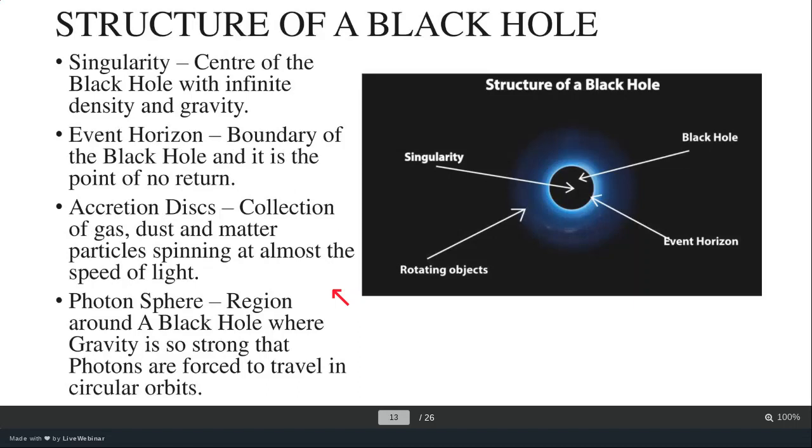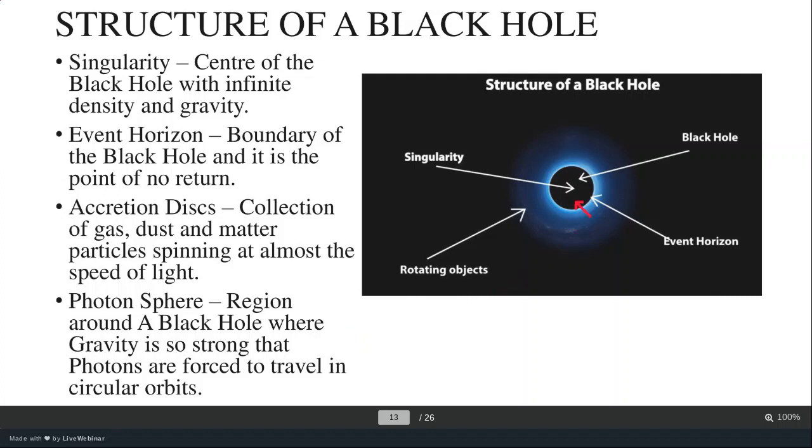Now, understanding the structure of a black hole: the singularity is the center of a black hole with infinite density and gravity. Second is the event horizon. The event horizon is the boundary of the black hole and it is the point of no return. Accretion disks are collections of gas, dust and matter particles spinning at almost the speed of light. Then there is the photon sphere, which is a region around the black hole where gravity is so strong that photons are forced to travel in circular orbits.